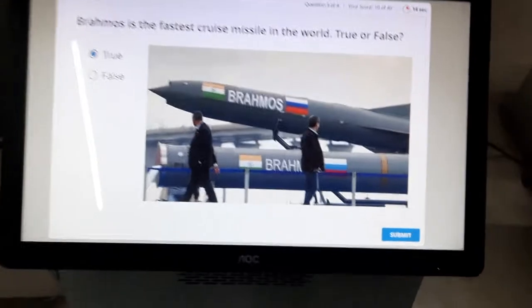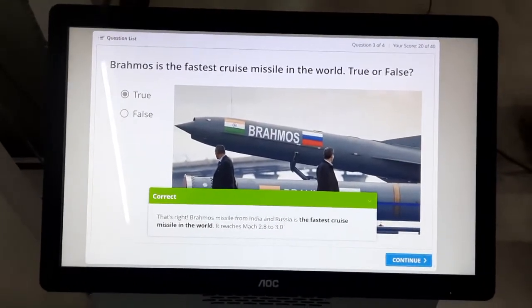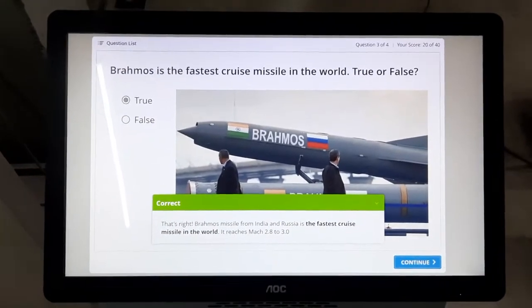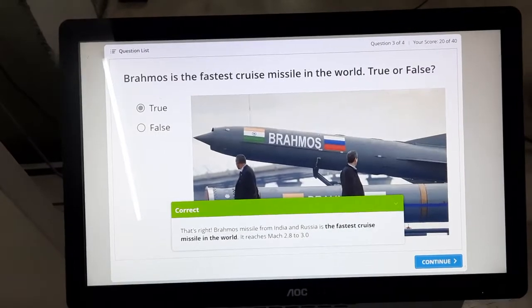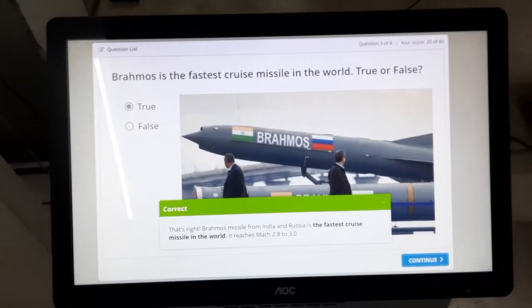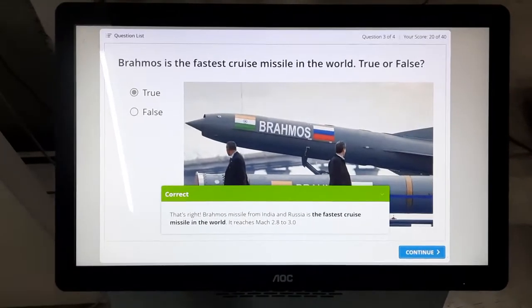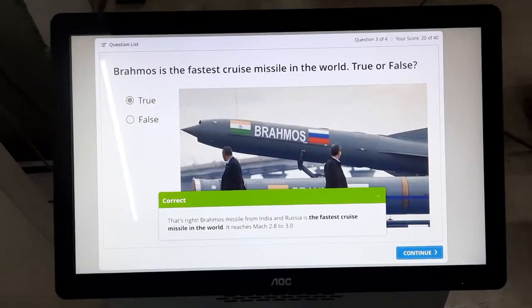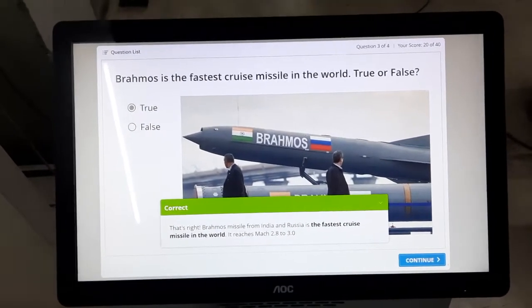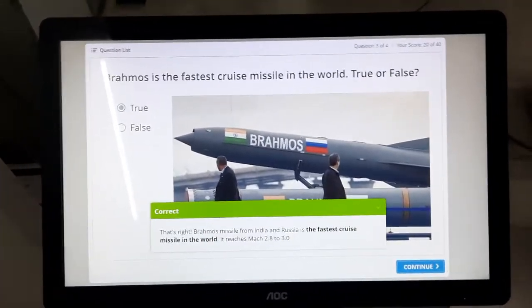Say we go for the correct option. We can give a customized message saying that's right, BrahMos missile from India and Russia is the fastest cruise missile in the world. So this is immediate feedback to the student or the person who is playing the quiz, and that will help them understand and recognize the context of their answer.